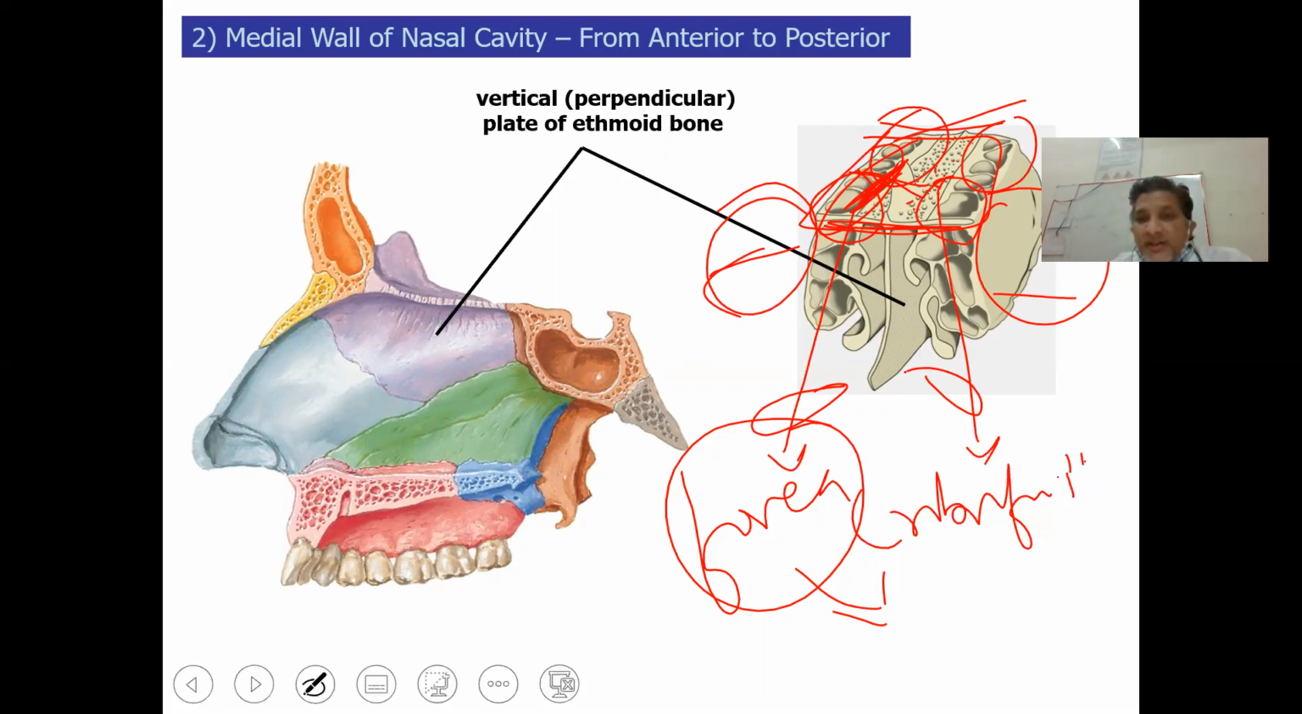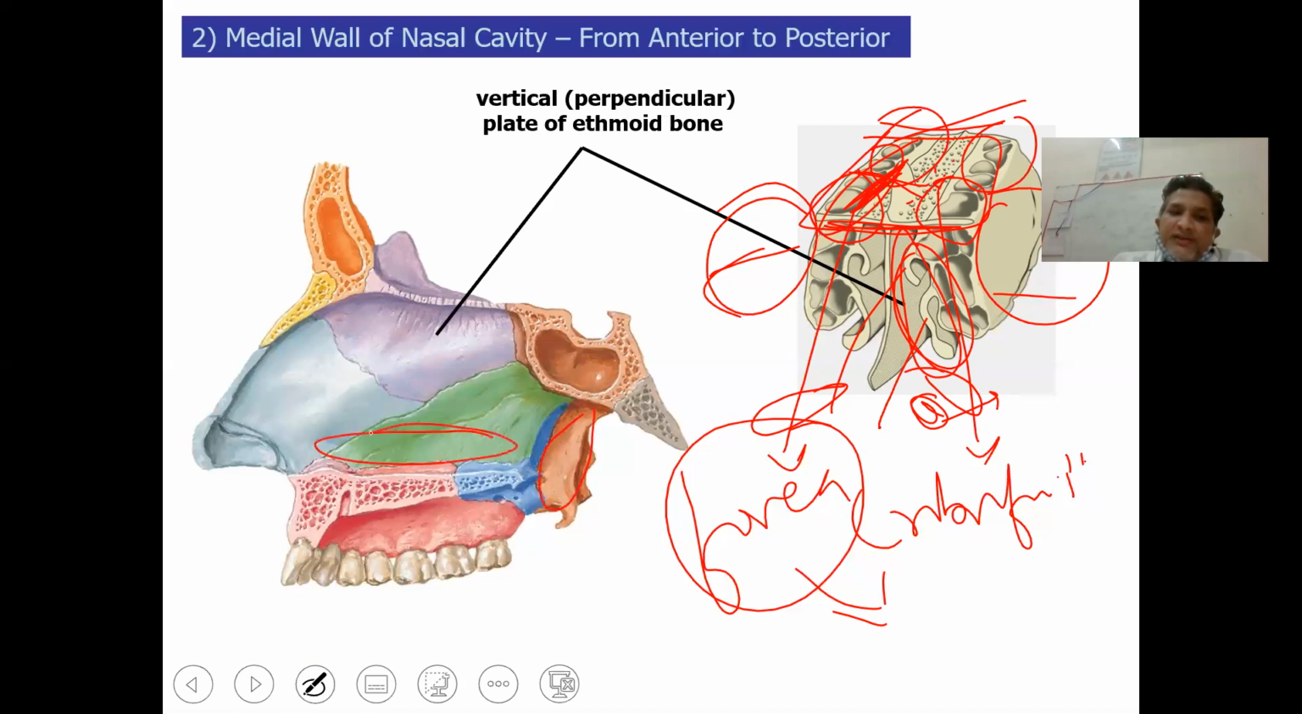So inferior turbinate is an independent bone, whereas the middle turbinate and the superior turbinate are a part of the ethmoidal bone. So this is middle turbinate, this is superior turbinate. They are part of the ethmoidal bone, whereas the inferior turbinate is an independent bone, which articulates obviously with the ethmoid and the lacrimal and the vomer, but it's not vomer actually, but this greater wing of the sphenoid. This is greater wing of the sphenoid.